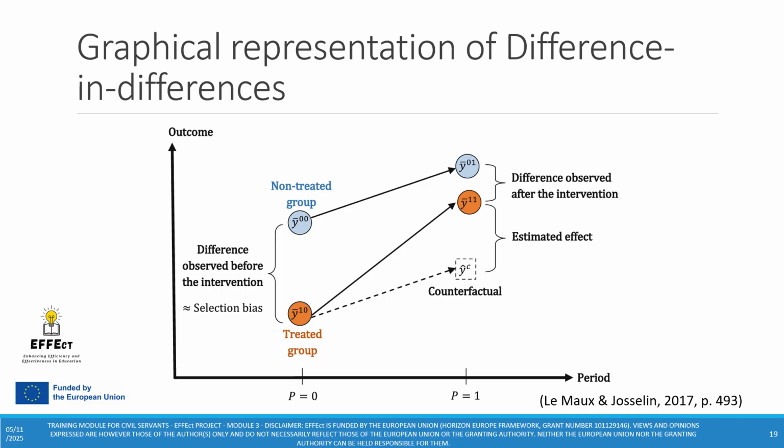If the treated group was not treated, then it should have just followed the counterfactual pattern. But as you can see, it did not. It had a sharper increase. And this actually shows that the treatment that has been analyzed in this graphical representation actually had an effect compared to the non-treated group, which shows the pattern that the treatment group should have followed if it did not receive the intervention.